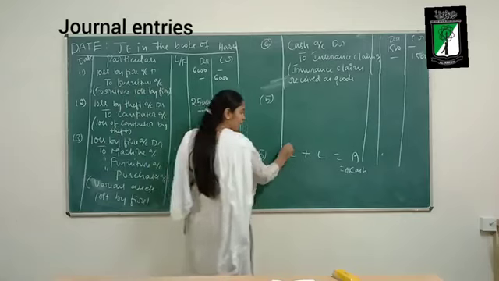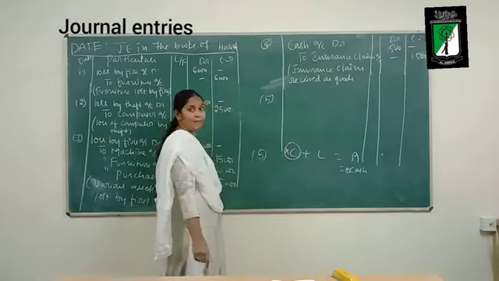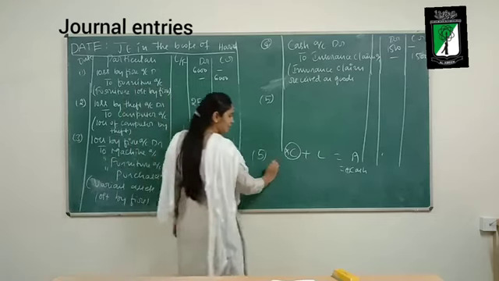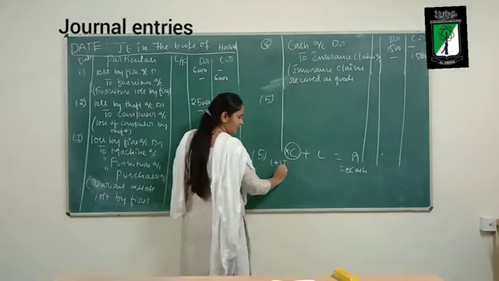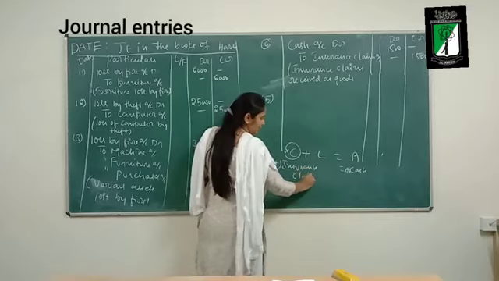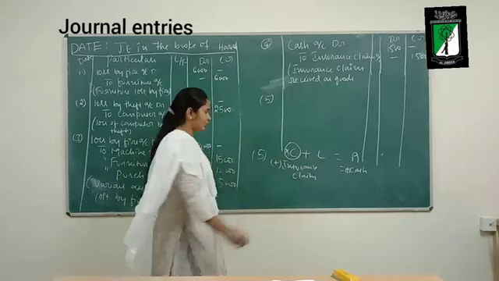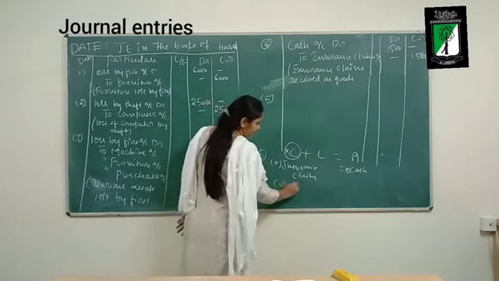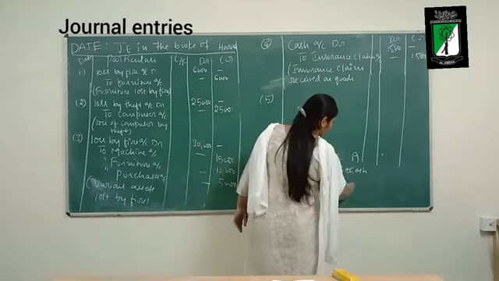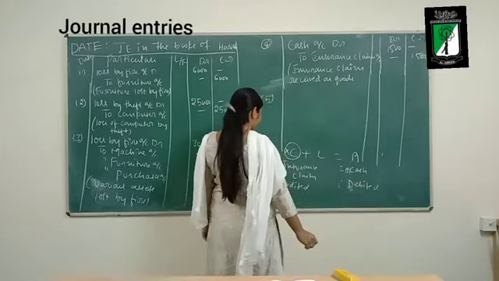So this will have effect on my capital. I cannot write directly here capital. Instead, what I should write? I should write the reason behind the increase in the capital. What is the reason? Insurance claim. So increase in capital and liability should be credited, and increase in asset should be debited as per the rule. So the journal entry is what?